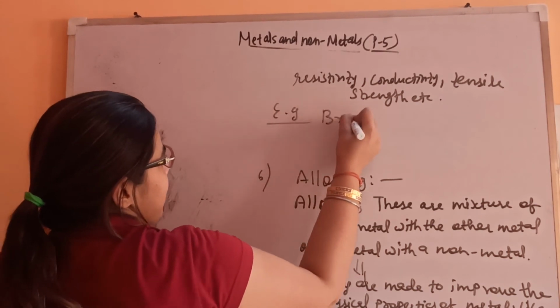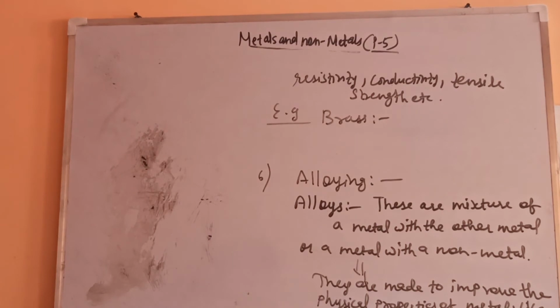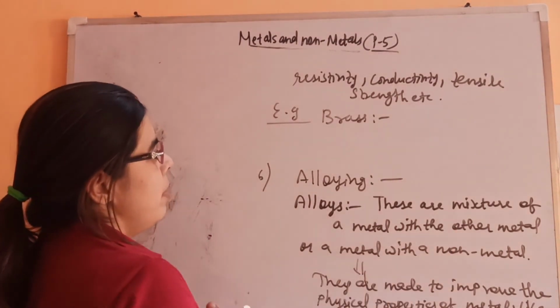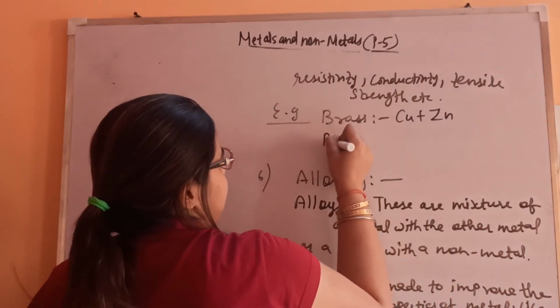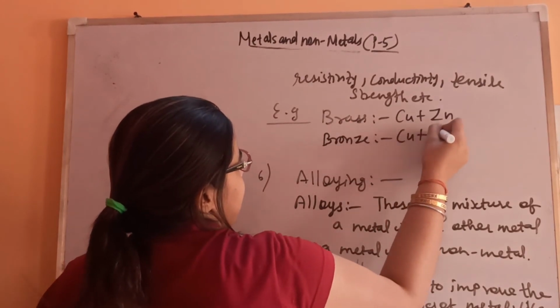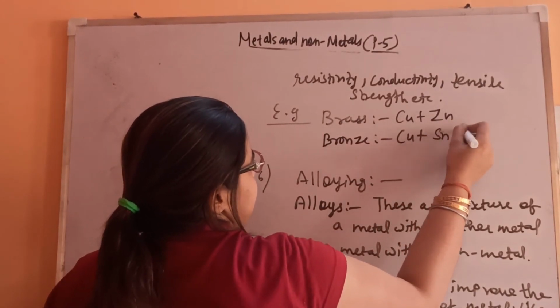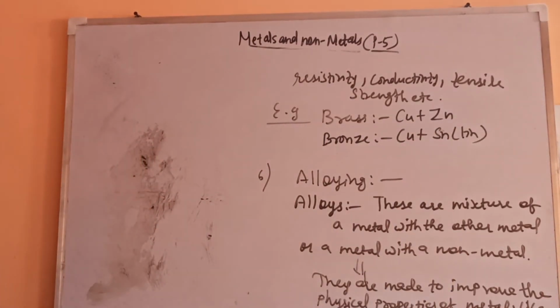Like brass. It's an alloy of copper and zinc. All of you know what brass is. In ancient times, utensils were made up of brass, which is a mixture of copper and zinc. Bronze: coins are made up of bronze, that is copper plus tin. Fine. Let's see the other one.